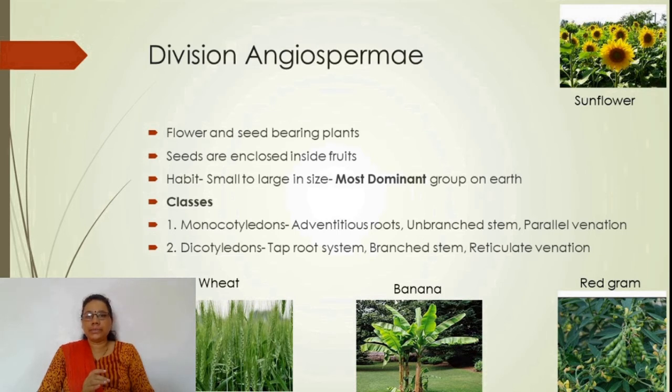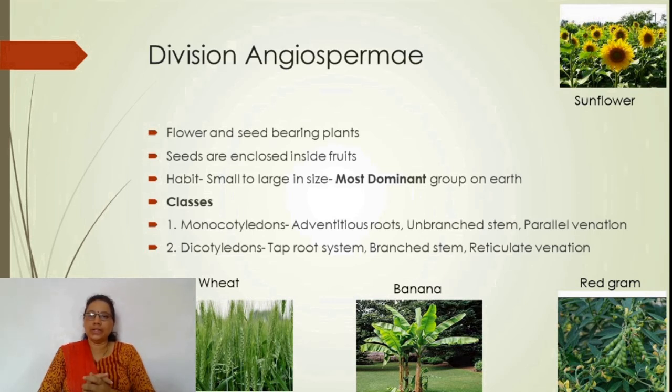The branched stem is present in dicots, while an unbranched stem is present in monocots. Leaf venation is parallel in monocots and reticulate in dicots. The flower is pentamerous in dicotyledons and trimerous in monocotyledons.